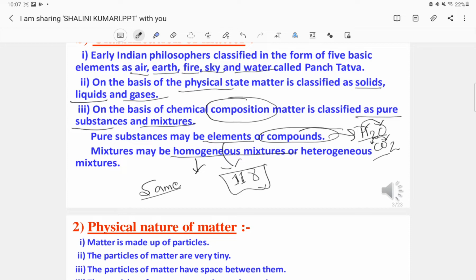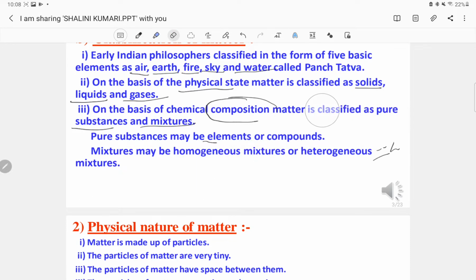And for homogeneous, take the lemon water which is prepared: every spoon, every drop of the lemon water will taste the same. So it is known as homogeneous and heterogeneous. Moving forward to the physical nature of matter.